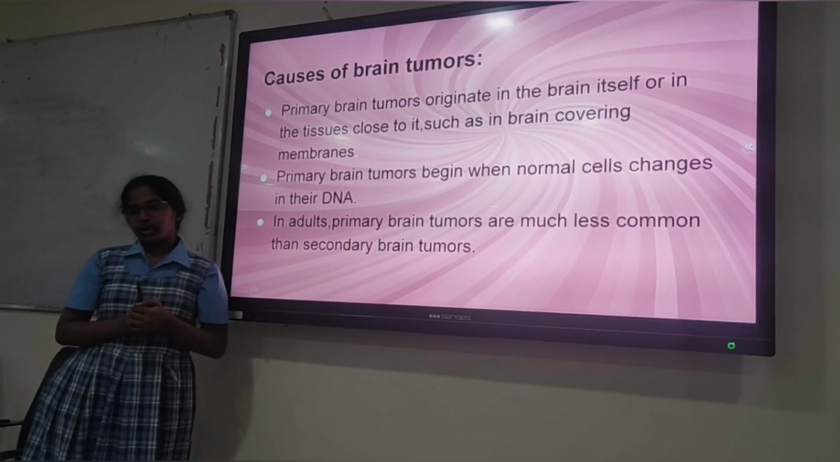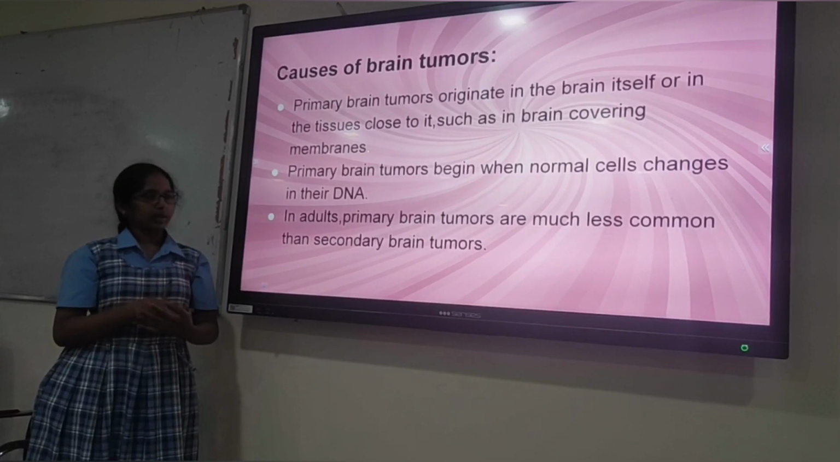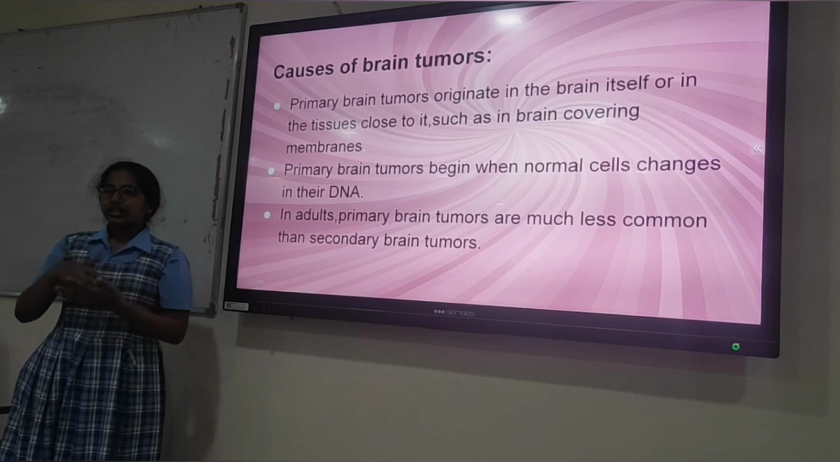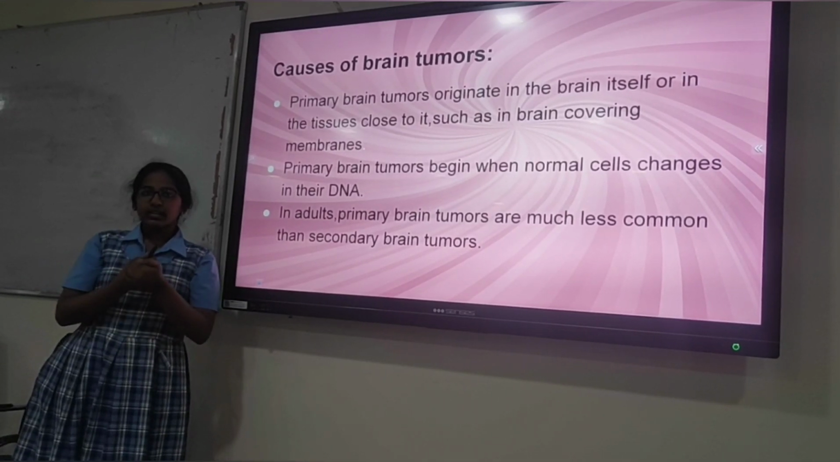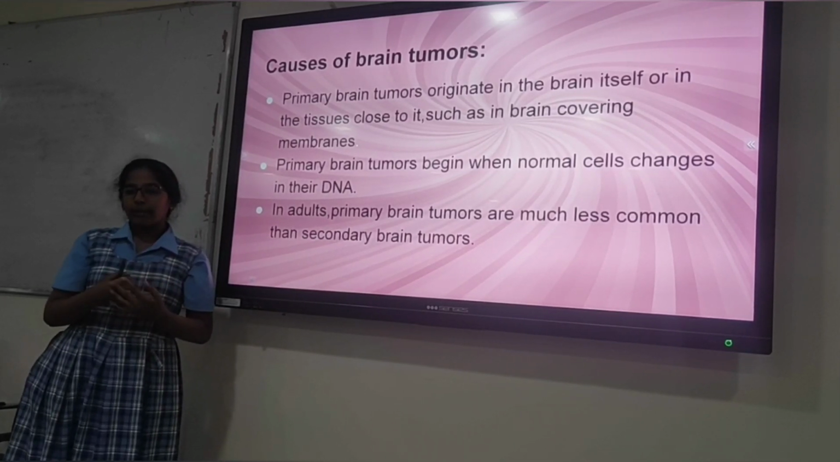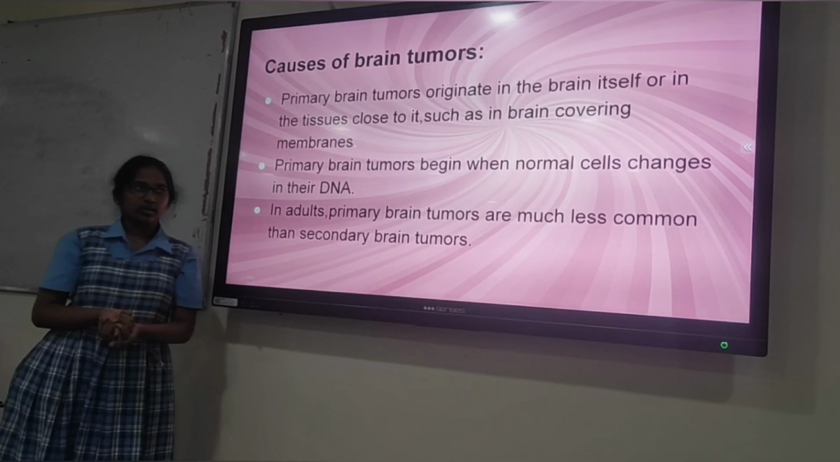There are two types of brain cancer, that is primary brain tumors or secondary brain tumors. Primary brain tumors can be removed easily and do not show so many symptoms. But in the case of secondary brain tumors, they grow rapidly and may cause death.